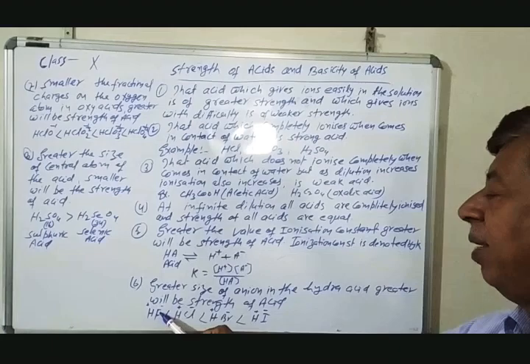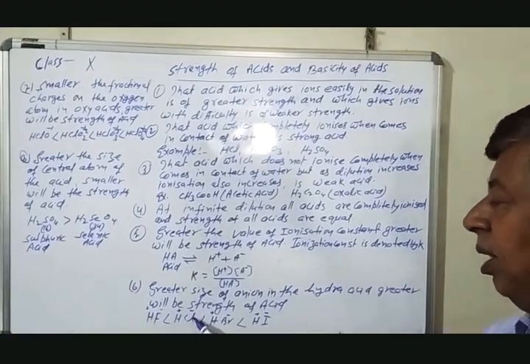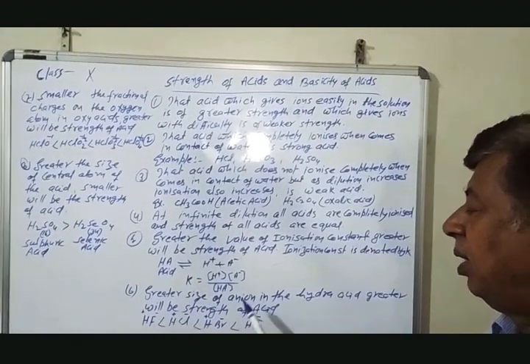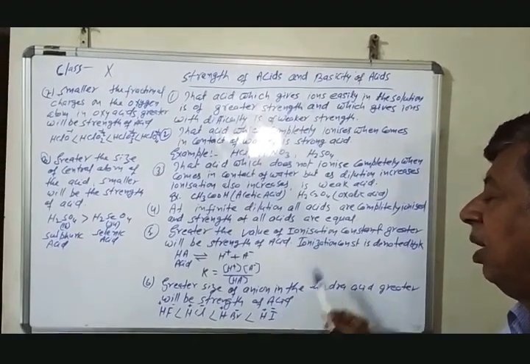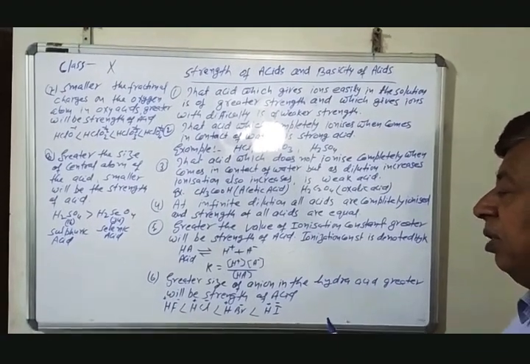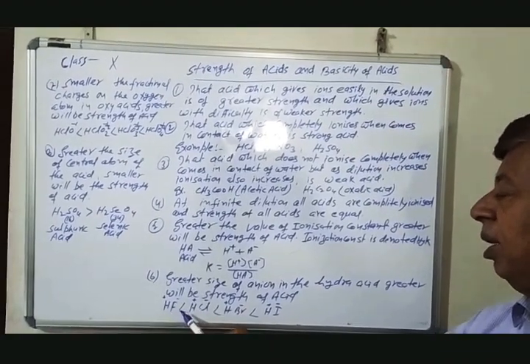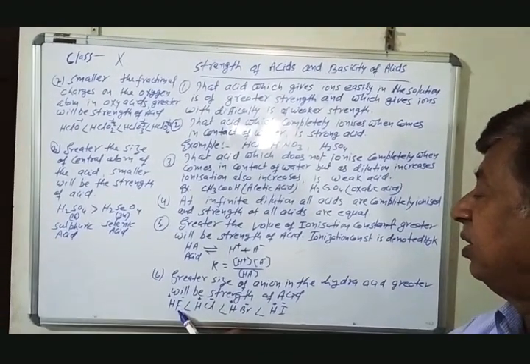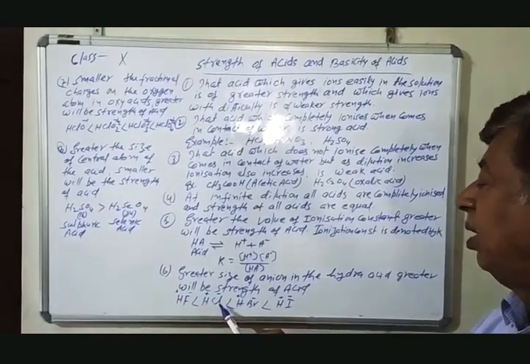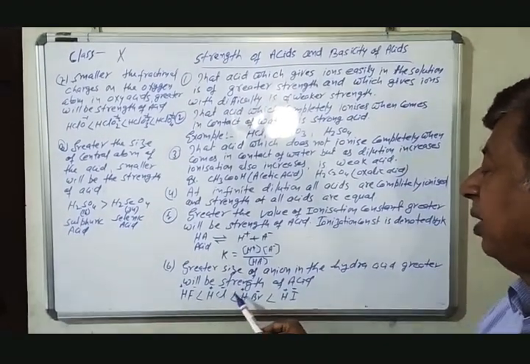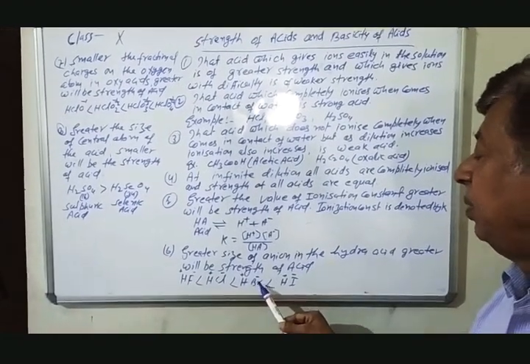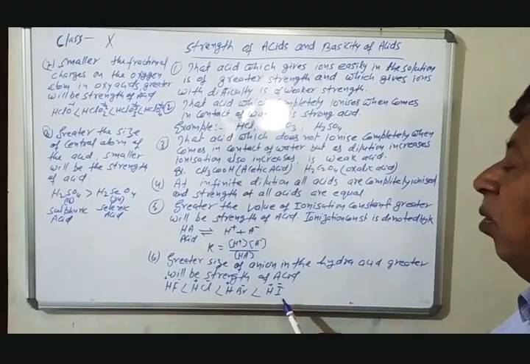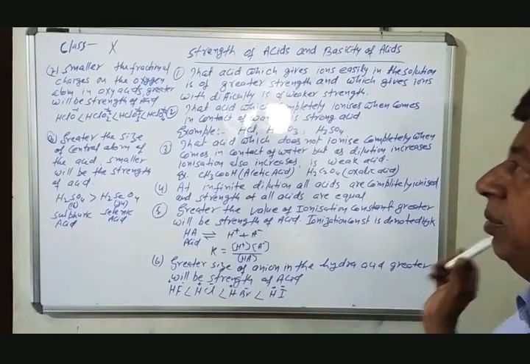So the strength of acid will be in this manner: HF will be the weakest acid in comparison to HCl, and HCl will be a weaker acid in comparison to HBr, and HBr will be a weaker acid than HI. It means HI will be the strongest acid among all these.